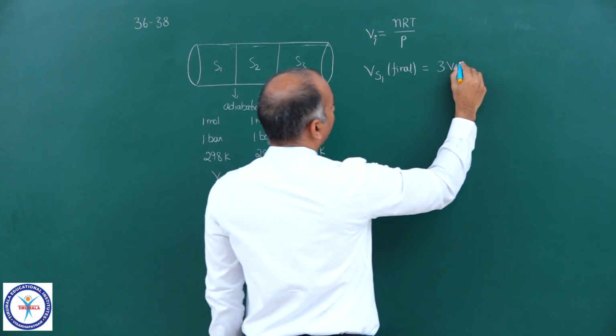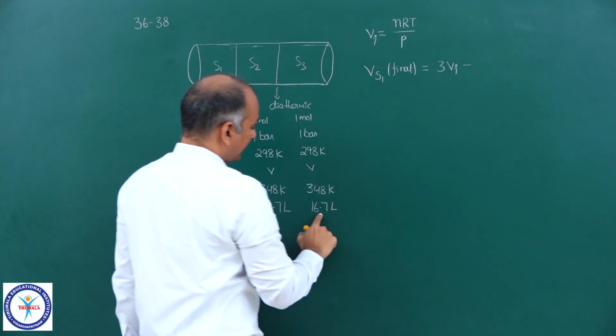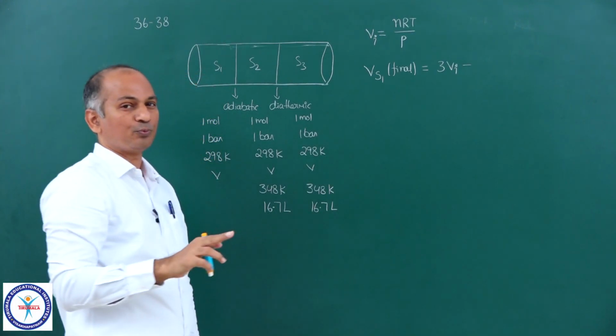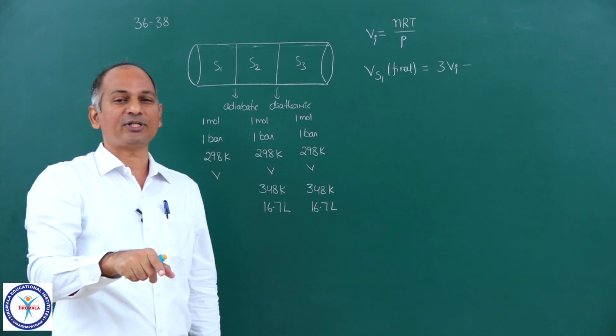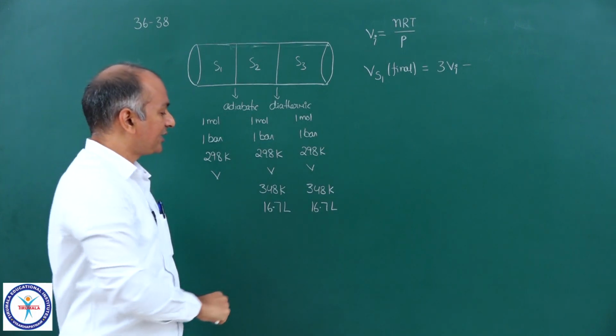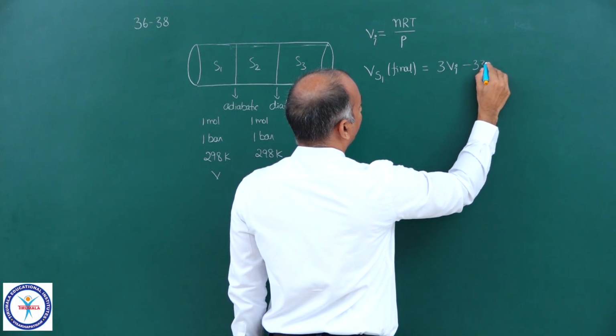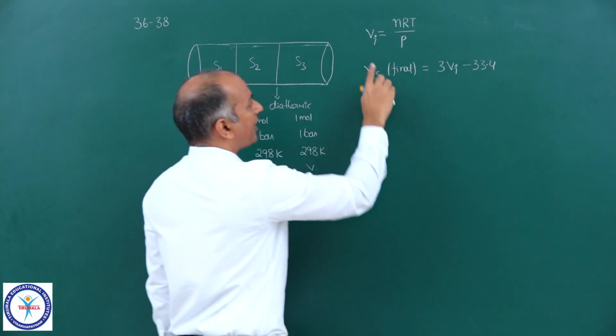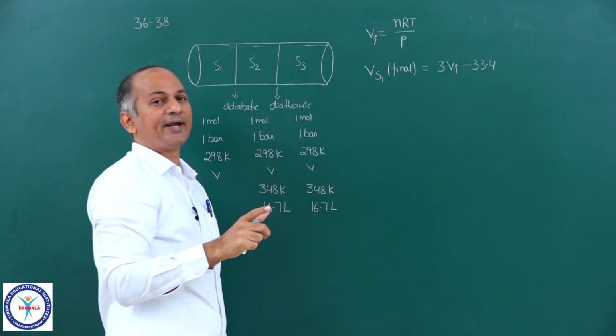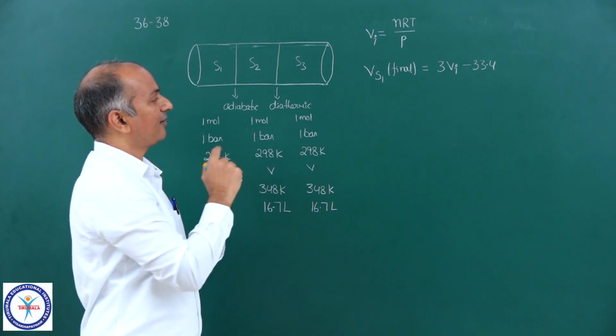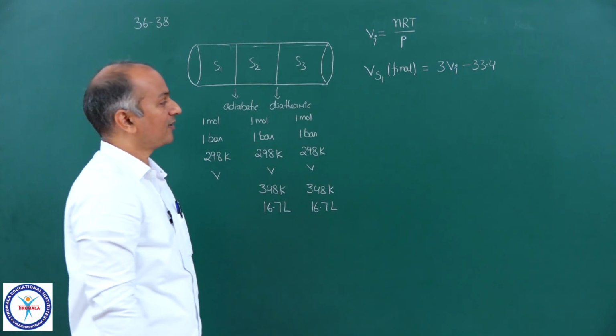And from this, you can subtract 16.7 into 2, because S2 volume is 16.7 liters and S3 volume is 16.7 liters, so 33.4. If you subtract 33.4 from 3 into Vi, and Vi can be calculated, we have relevant data for that, we will get the volume of S1.